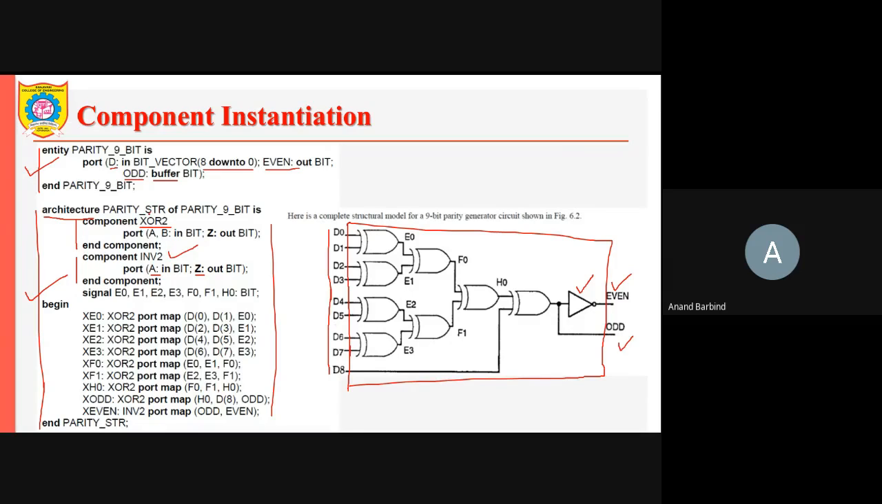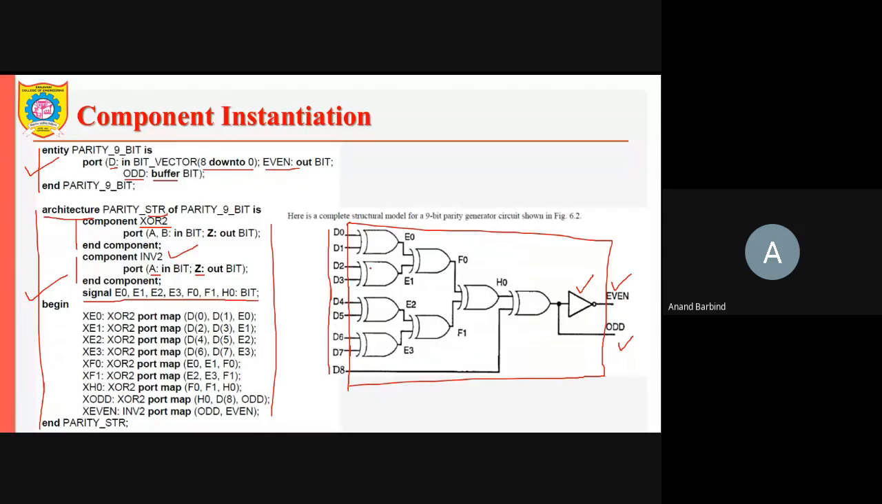The name str is given because it is the structural type of modeling. So that is why str is written here. Anyway, it is up to the user what name to give. Then, having declared these two components, a number of signals are declared here. You can see E0, E1, E2, E3, F0, F1, H0. They are of bit type.